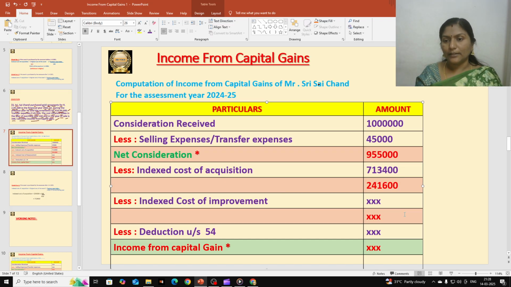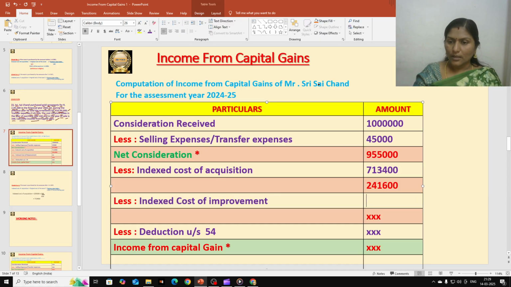The next item that we have to deduct is indexed cost of improvement. We deduct indexed cost of improvement if any additions are made to the original capital asset, but in this problem there are no additions to the original capital asset, so no indexed cost of improvement. Okay, so you can remove it, otherwise you can write nil also.